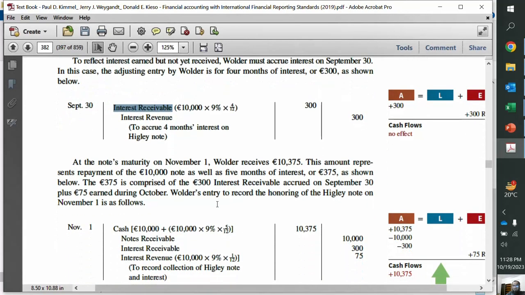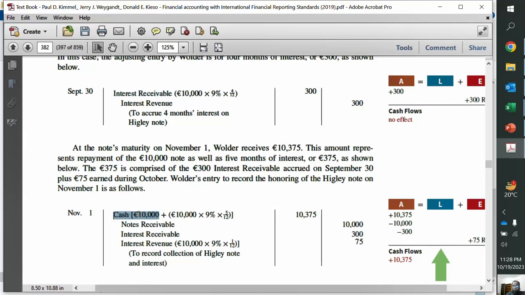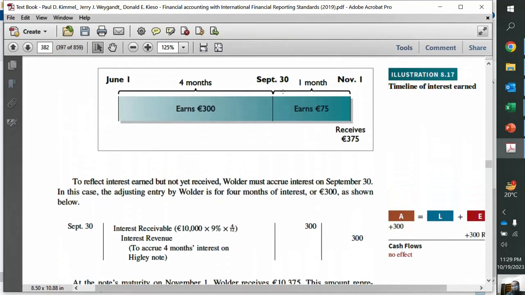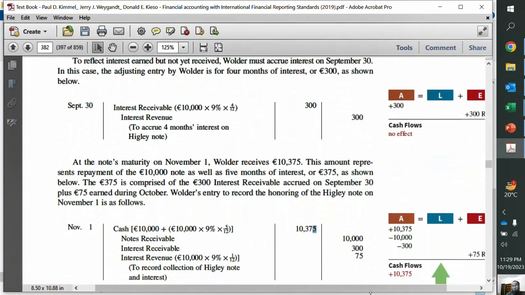And then when we collect cash on November 1, eventually we will collect the entire amount, right? So 10,375, the same example follows. Note receivable is credited by 10,000. Interest receivable, which we have already recorded for 4 months, is also credited now, so that interest is received. And $75 which is extra received on November 1 is actually the income of the period from September 30 onwards. So this has to be recorded as income.